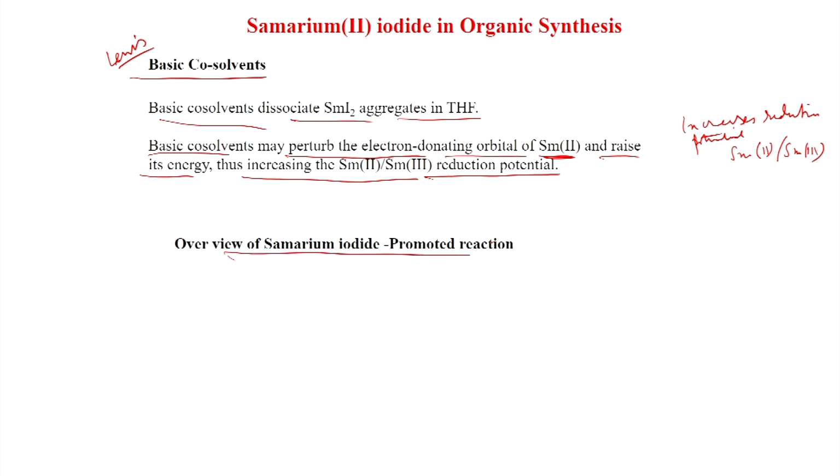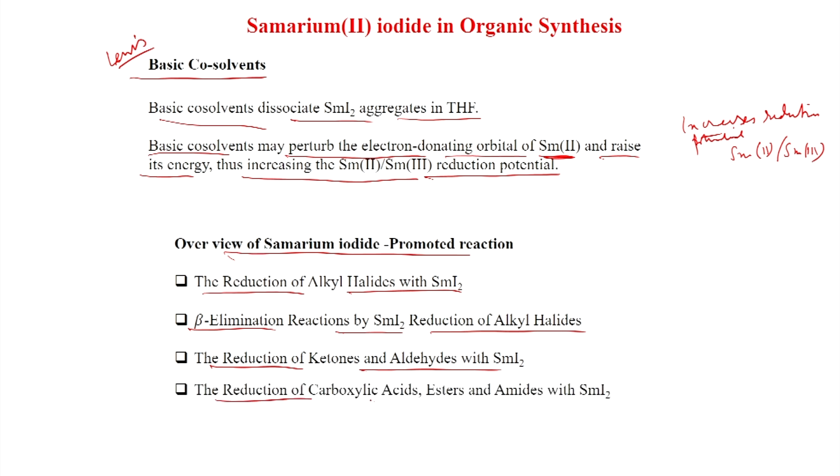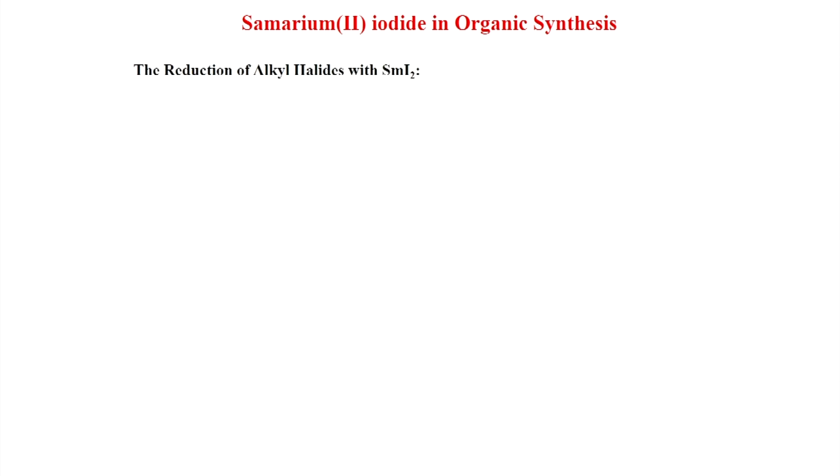Overview of samarium iodide promoted reactions. So, today we will discuss the reduction of alkyl halides with samarium iodide, beta elimination reactions by samarium iodide, the reduction of ketones and aldehydes with samarium iodide, and the reduction of carboxylic acid esters and amides with samarium iodide. So, the reduction of alkyl halides with samarium iodide is a popular reaction, that is called the dehalogenation reaction, like tributyltin hydride and AIBN does.